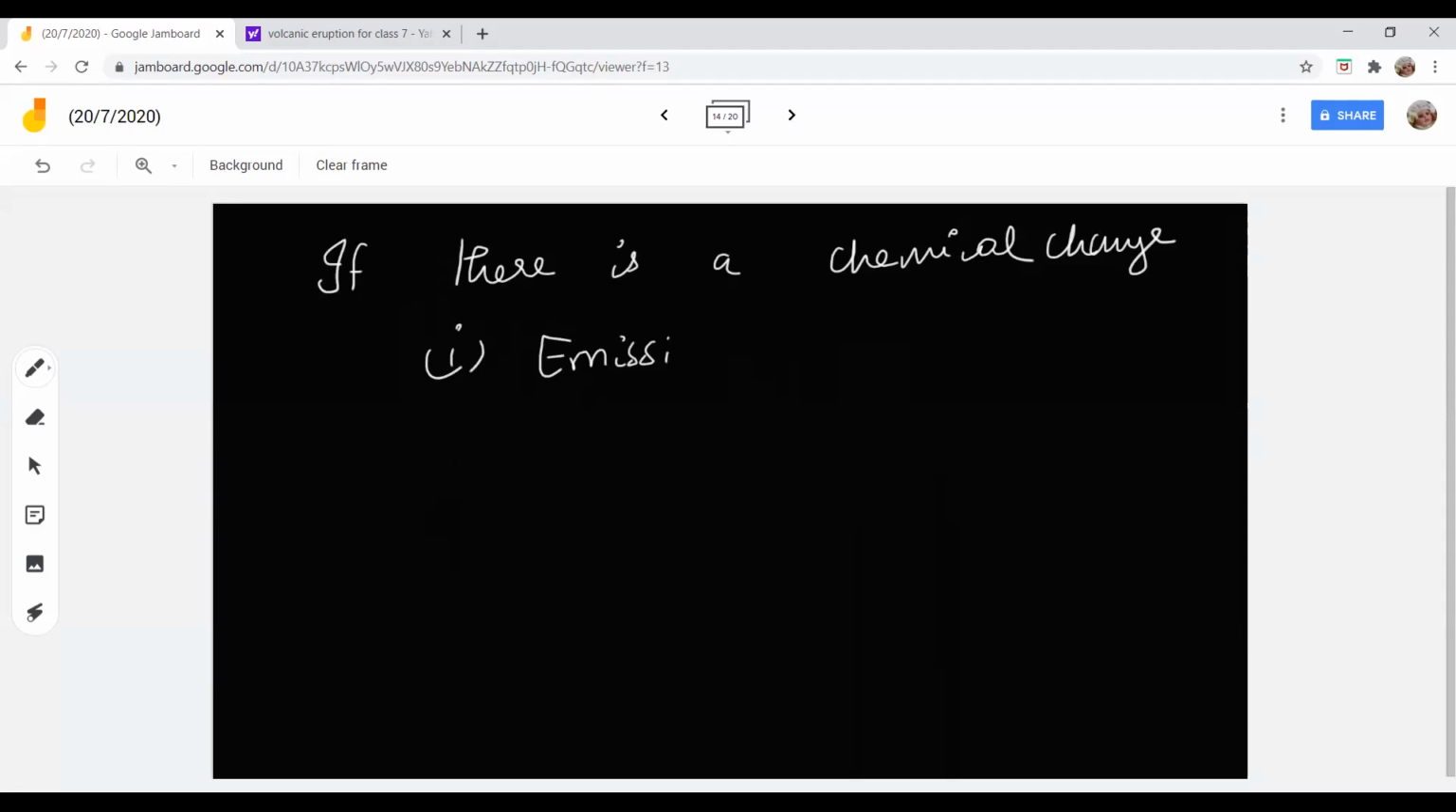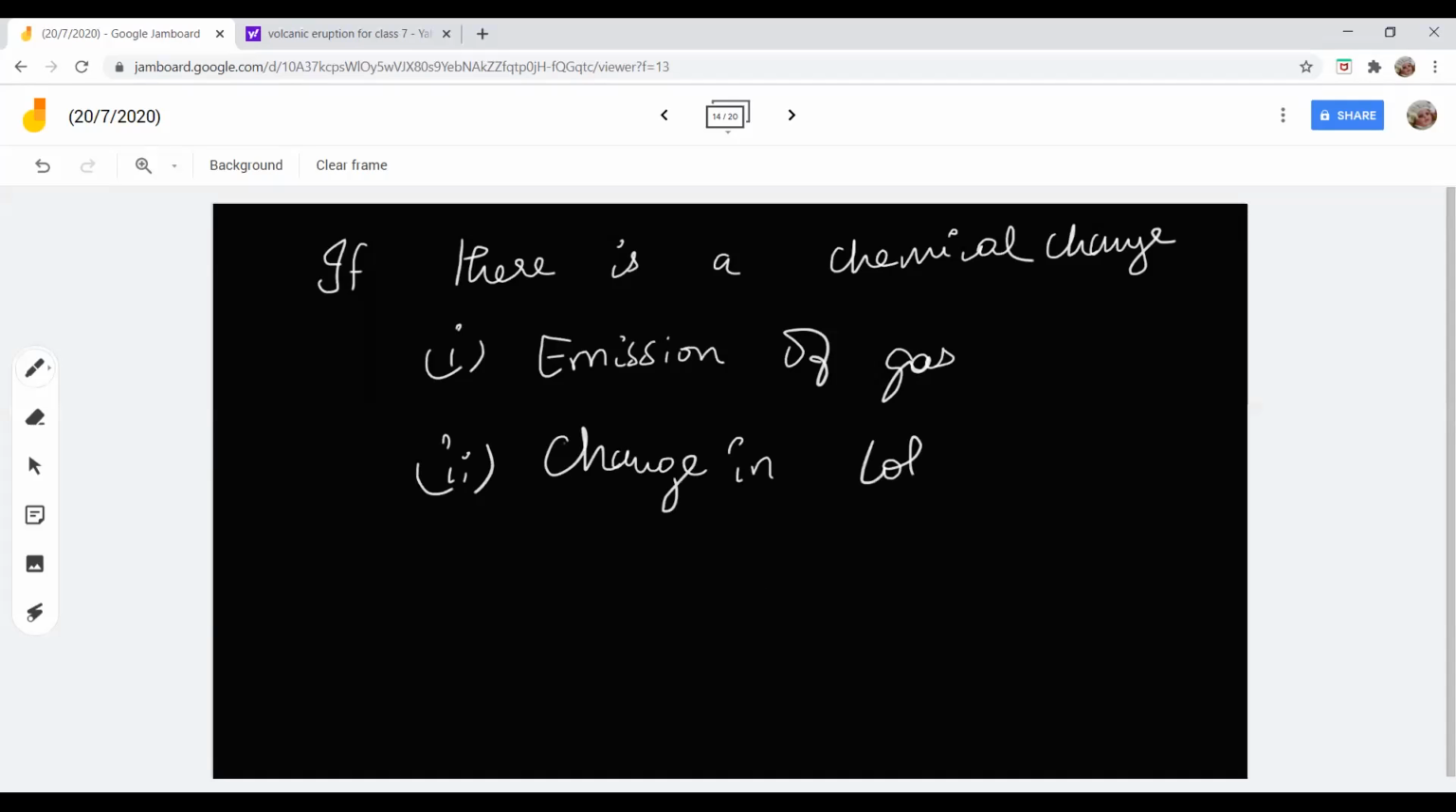I'll tell you. If there is a chemical change, emission of gas will take place. Second one, change in color. Change in odor.